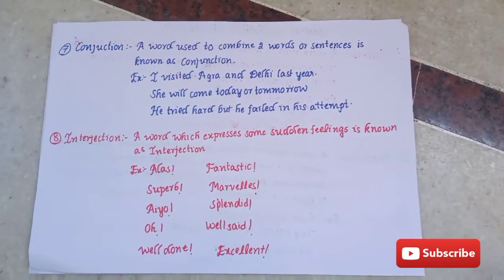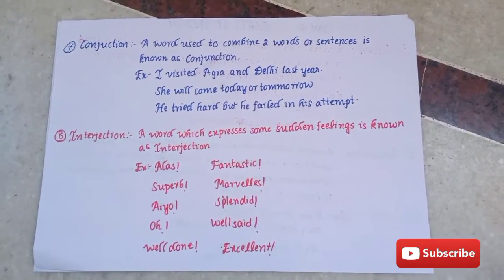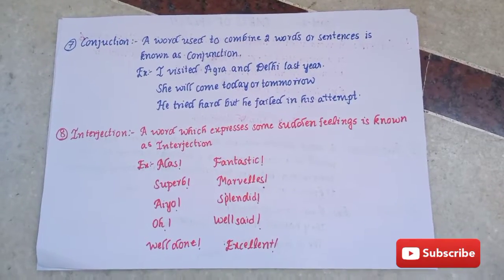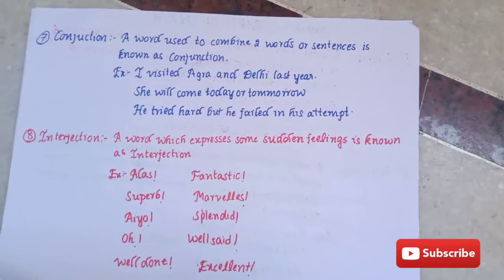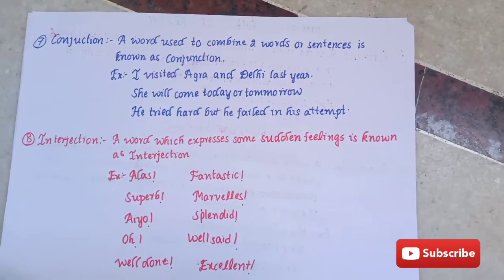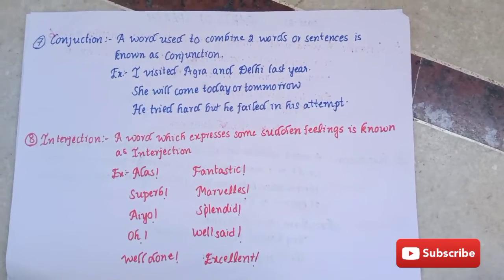Conjunction, a word used to combine two words or sentences is known as conjunction. Example, I visited Agra and Delhi last year. She will come today or tomorrow. He tried hard but he failed in his attempt. So conjunction is a word which is used to combine two words.